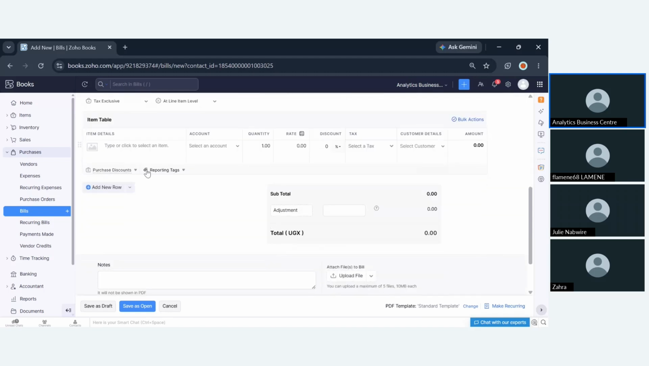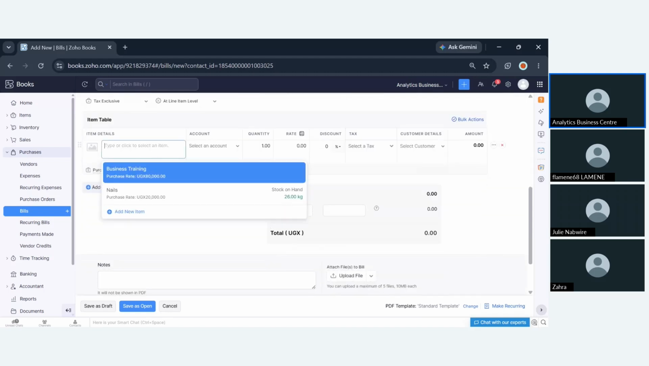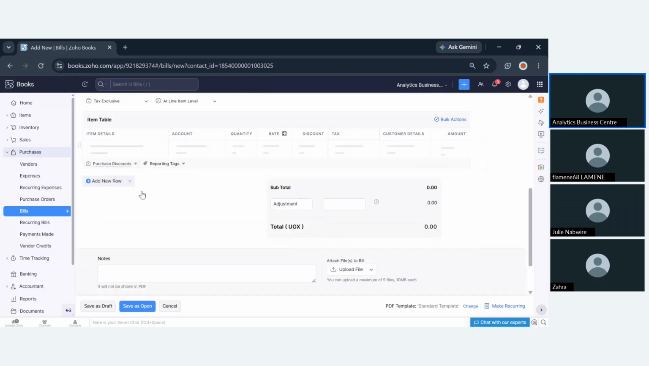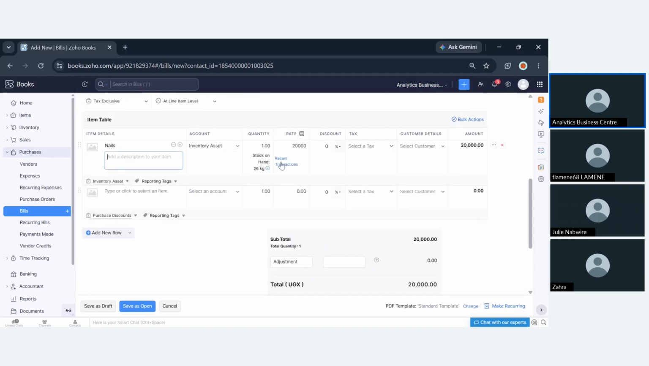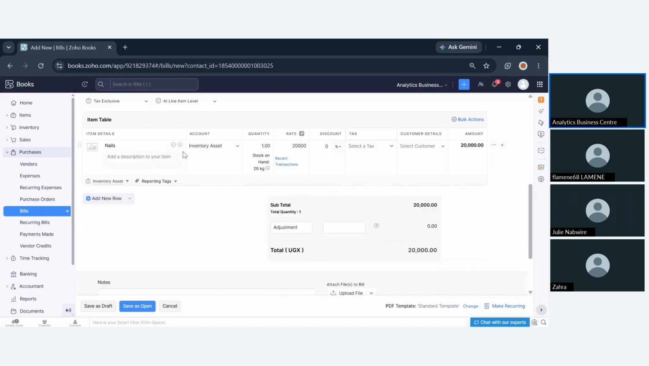So when we scroll down, you're going to choose an item that you're going to purchase. So here, I'm just giving a scenario. I'm choosing nails. Let's say if you're a hardware, so you're going to choose the quantity. So let's say I'm taking 20 kilograms of nails. That means at a rate of 20,000. So here you're going to choose your own rate. So let me choose 30,000.